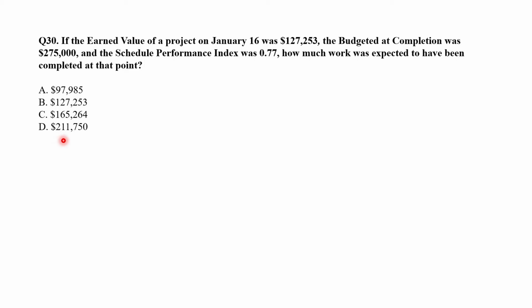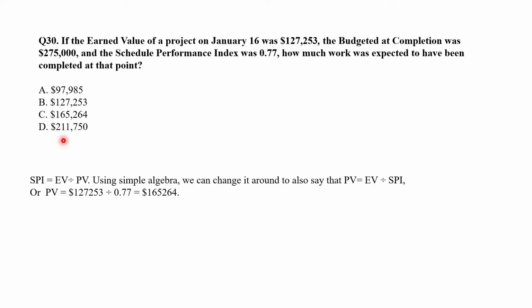Now the first step in answering any question is to determine what is being asked. In this case, the question asks how much work was expected to have been completed at this point. That means it is asking for planned value. In most scenarios, planned value is given to you in order to calculate something else. But in this case, you have to calculate it. One way to do this using the information we have is to use the formula for SPI. That is, SPI is equal to EV upon PV. Using simple algebra, we can rearrange it to say PV is equal to EV upon SPI, or PV can be calculated by putting in the values as